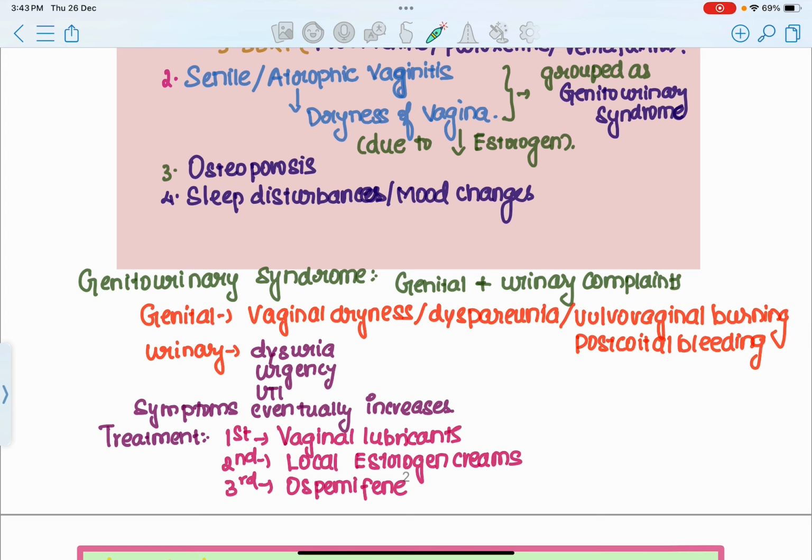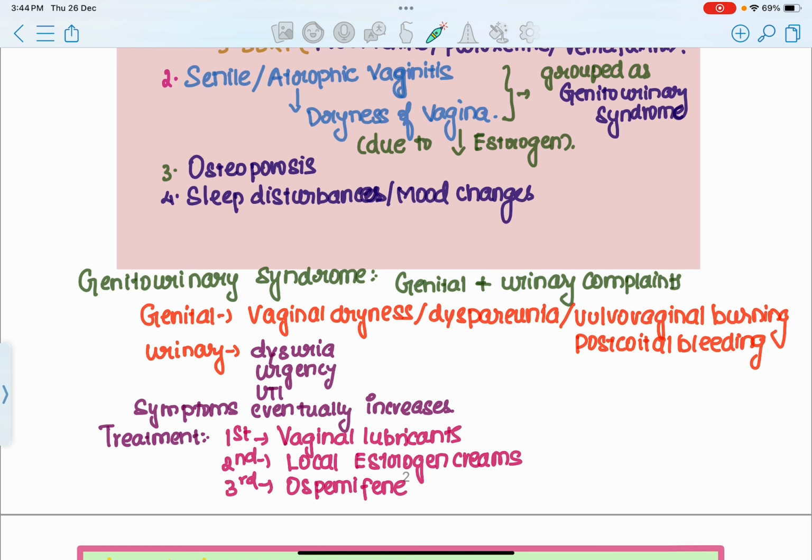We all know that urinary tract infection occurs more commonly in females than males because of the short urethra. Adding to that, because of dryness of vagina and the physiological changes which happen in the female's reproductive system during menopause, the female is even more prone to urinary tract infection, dysuria, urgency of micturition, vaginal dryness, vulvovaginal burning, postcoital bleeding, dyspareunia, and everything. Is that clear? So the major problem is because of dryness, which is going to happen because of decreased estrogen.